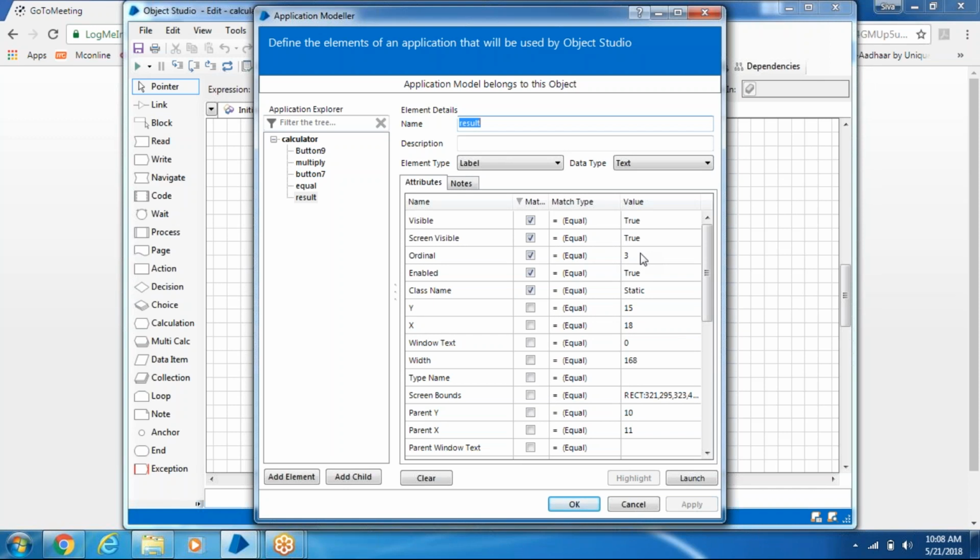Instead of creating n number of elements here, we can use dynamic attribute and parameter. So let me show you how to do that.